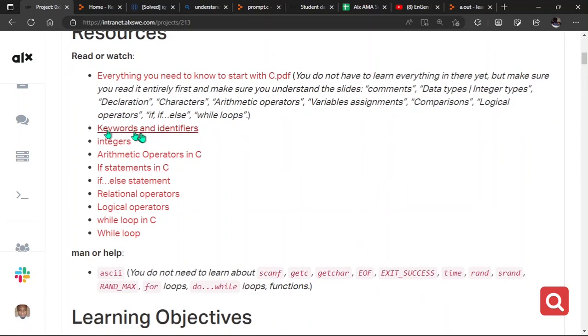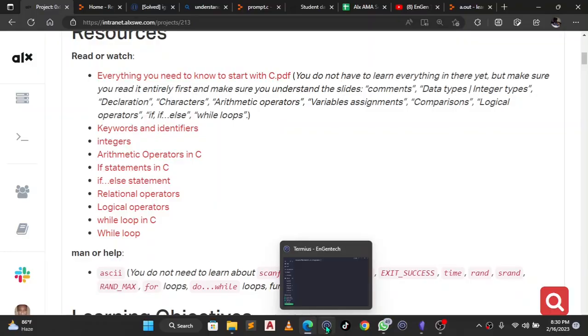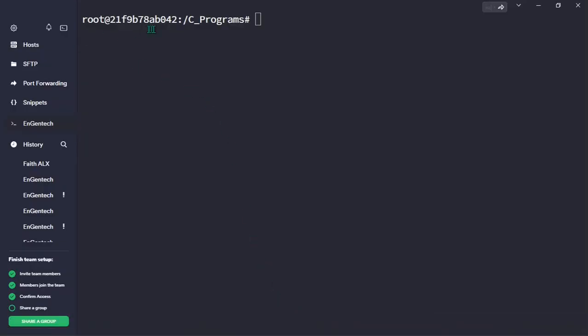So right here we have these few things to treat. They're keywords and identifiers, integers, and the rest of them. So let's kick start with the keywords and identifiers. Now, however, I'm not going to be using my sandbox to take you on tutorials anymore, but don't panic, it's the same thing, right? I am going to be using this one called Termius, okay?